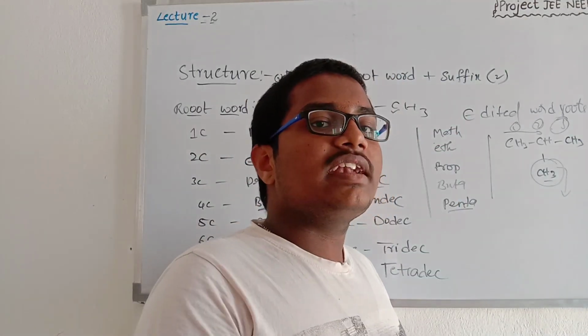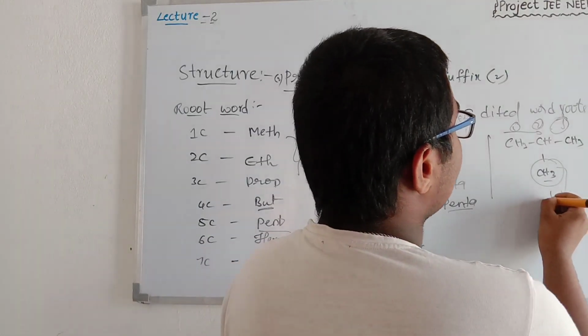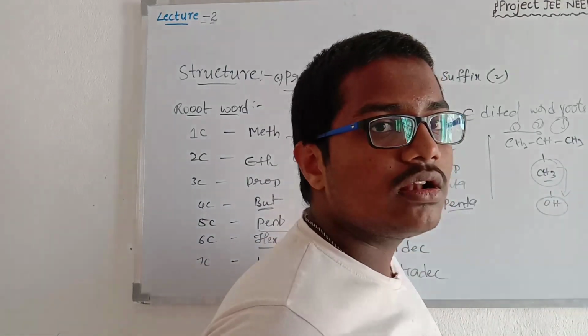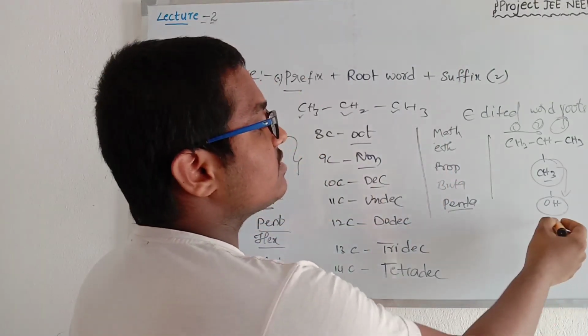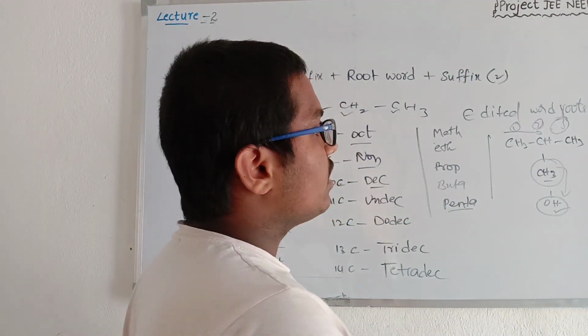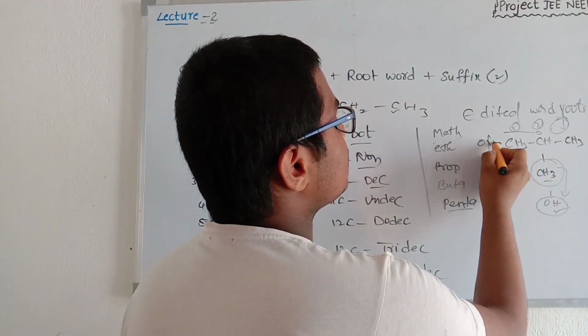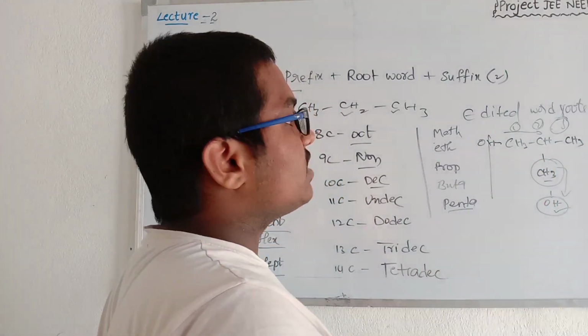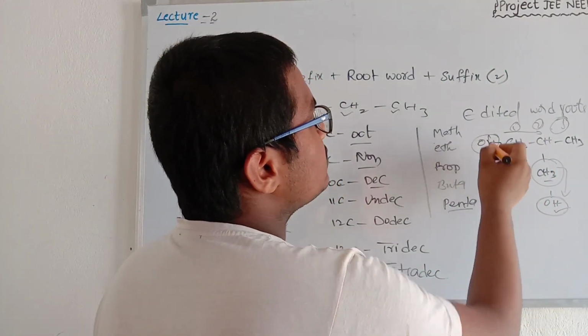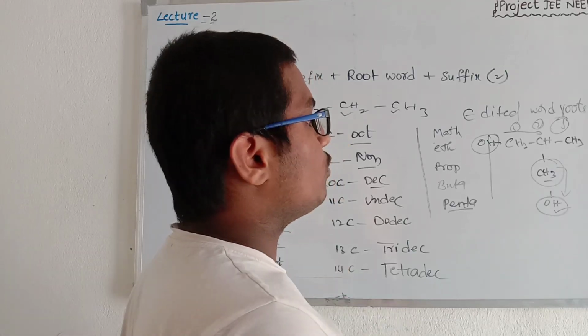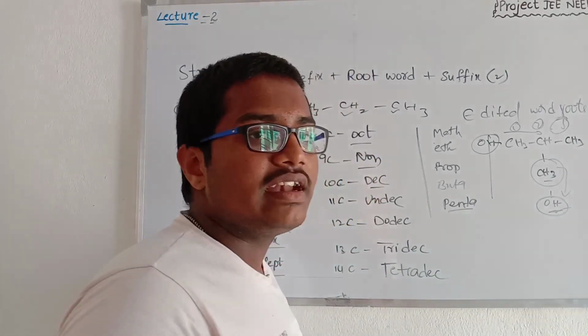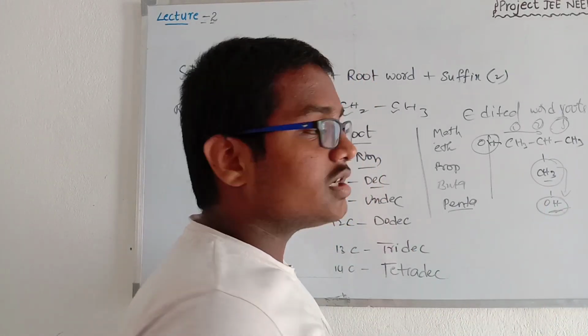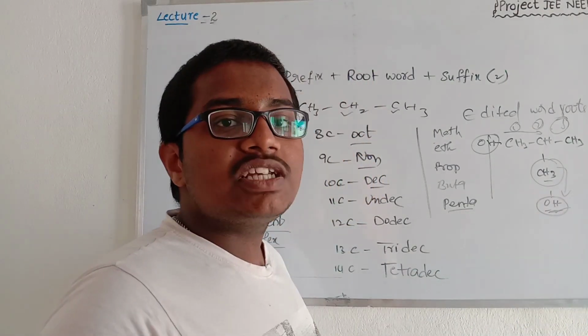If OH is attached to the longest chain carbon, then this OH is treated as a functional group, but this other OH is not treated as a functional group; it is treated as a substituent.